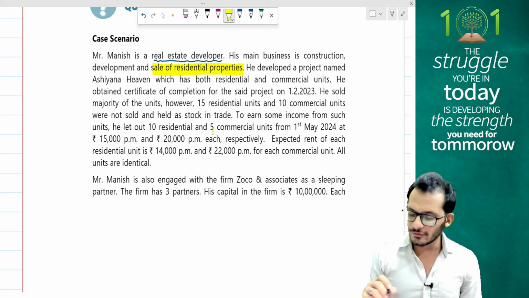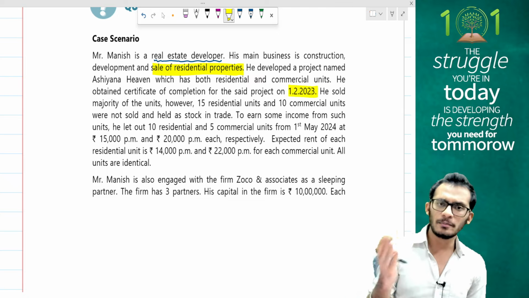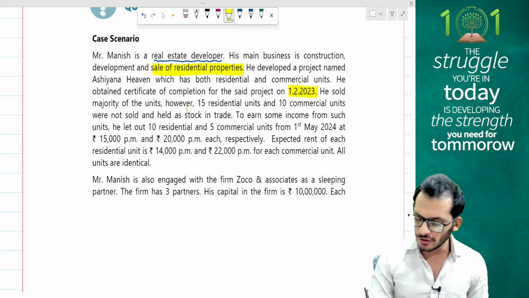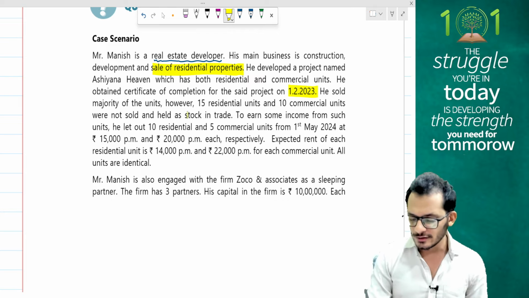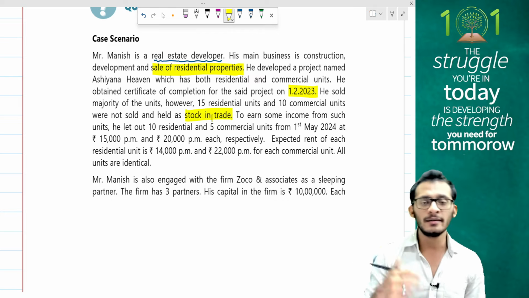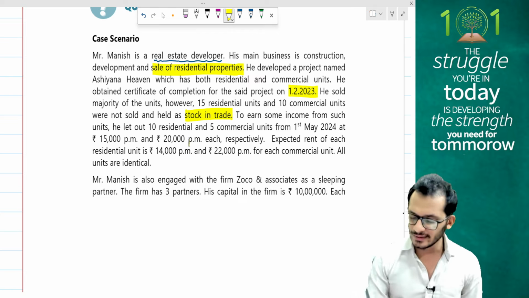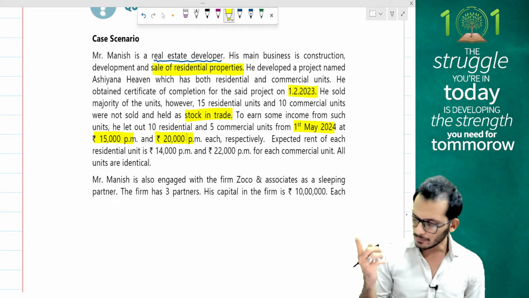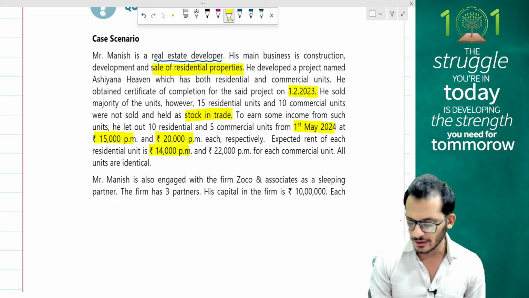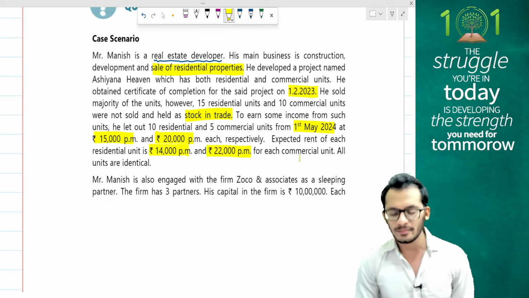He obtained a certificate of completion for the said project on 1st February 2023, not your previous year. He sold majority of the units. However, 15 residential units and 10 commercial units were not sold and are held as stock in trade. Yes, I'm going to hold these assets as stock in trade because I'm going to sell it in the future. To earn income from such units, he has let out 10 residential and 5 commercial units from 1st May 2024 at 15,000 rupees per month and 20,000 rupees per month. The expected rent of the properties is given as 14,000 rupees per month and 22,000 rupees per month for each commercial unit, all units being identical.